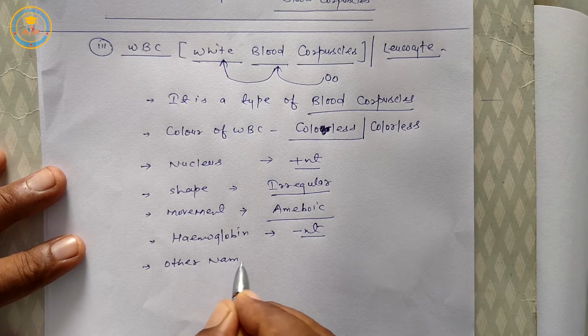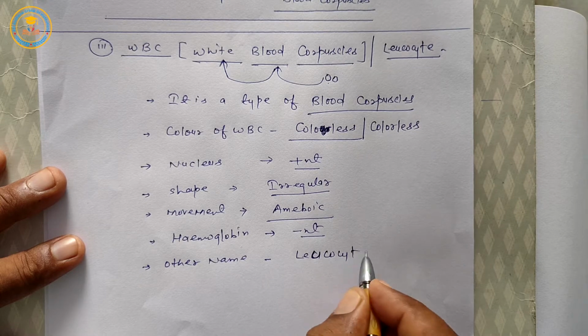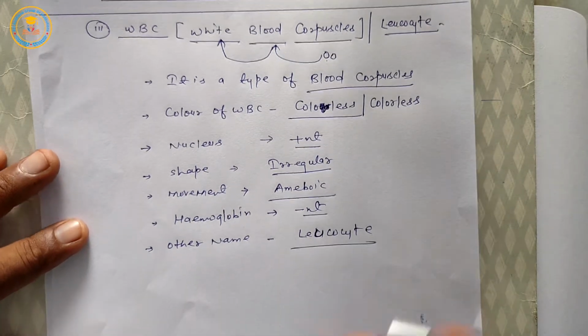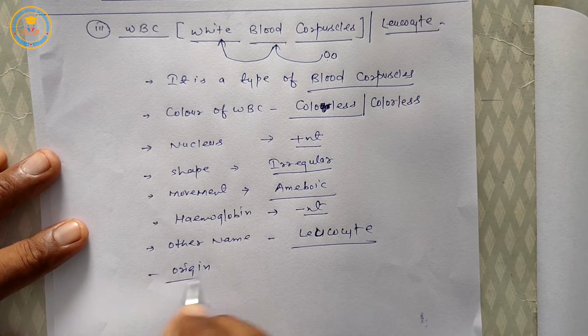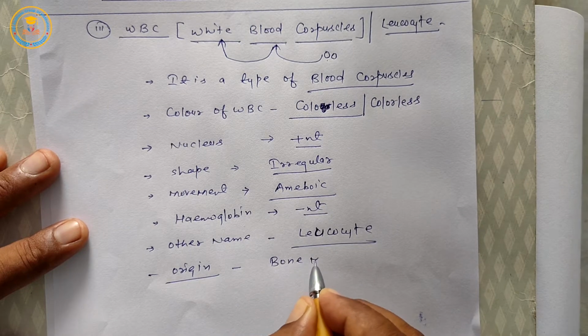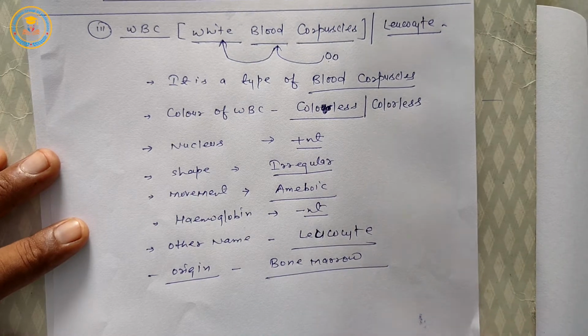Other name is leukocyte. Origin is in the bone marrow part.